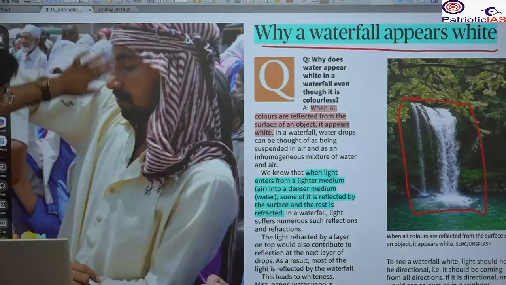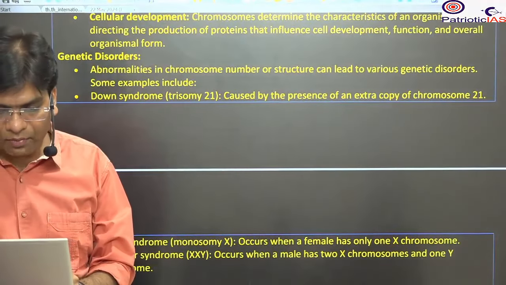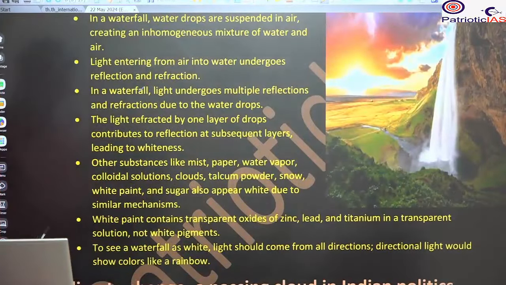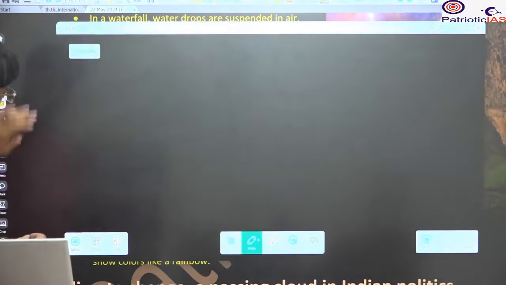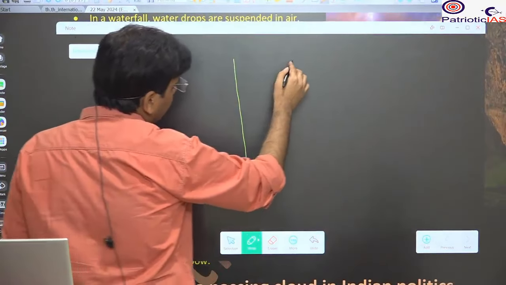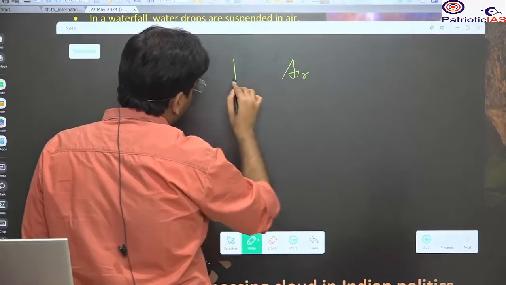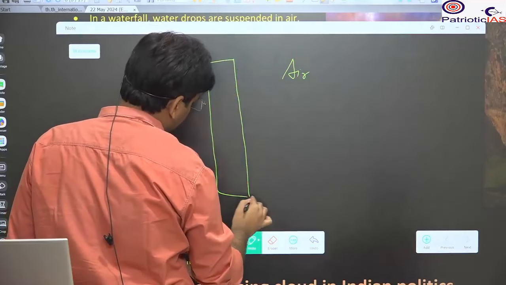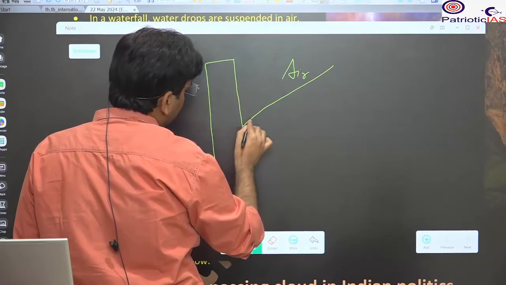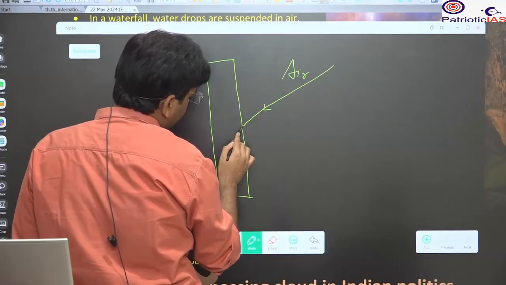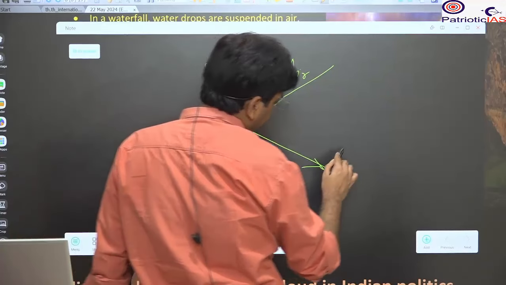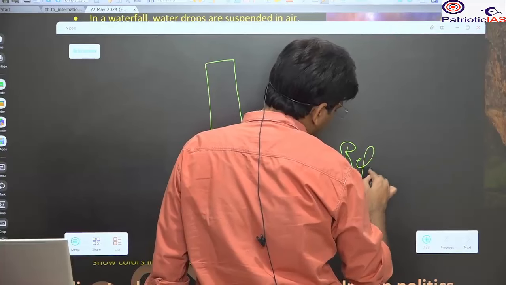So what is refraction and what is reflection? Let me explain. If the sun rays fall here, and this is air and this is glass, you will see that some of the rays are reflected, and this is known as reflection.